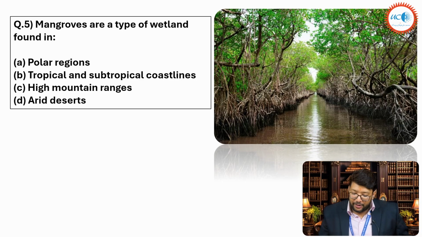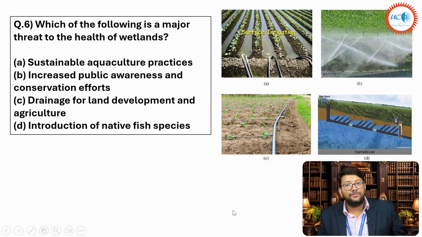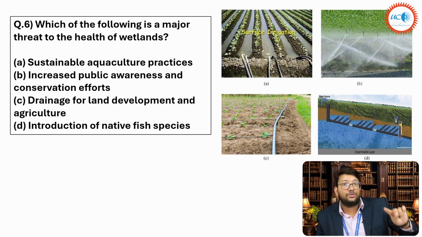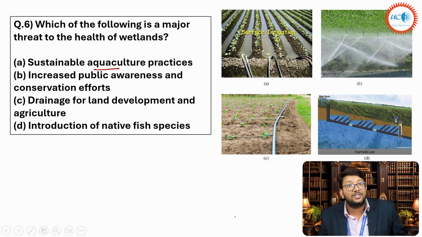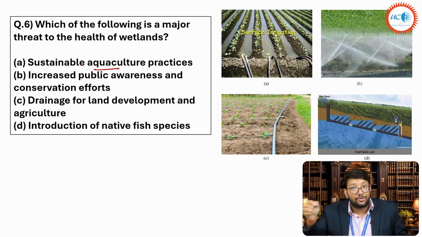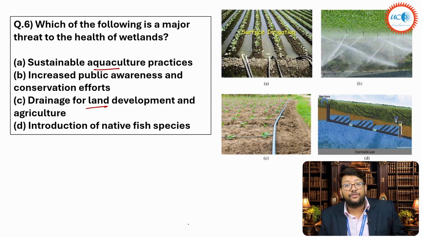Fifth question. Mangroves are a type of wetlands found in what? Polar regions, tropical and subtropical coastlines, high mountain ranges, or arid deserts. Obviously, answer will be tropical and subtropical coastlines. Please remember again. Now next is, which of the following is a major threat to the health of wetlands? Sustainable agriculture practice. Sustainable itself means positive, how can it be a threat? Second is increased public awareness and conservation efforts. How can this be a threat? It's a good thing. Then comes drainage for land development and agriculture, and introduction of native fish species.